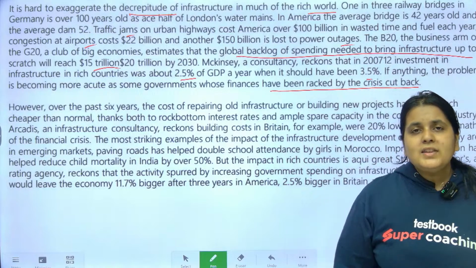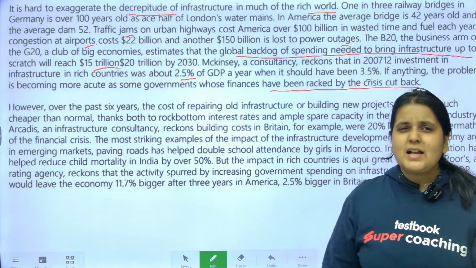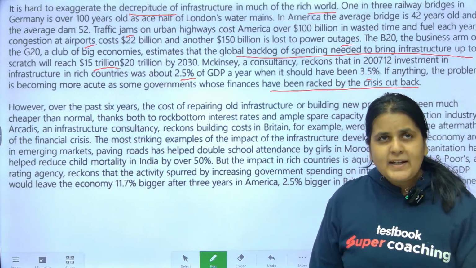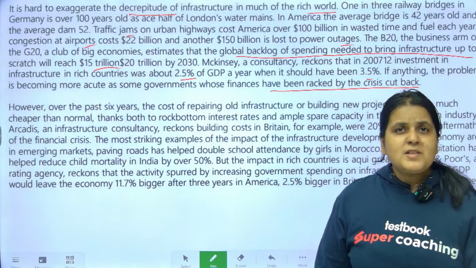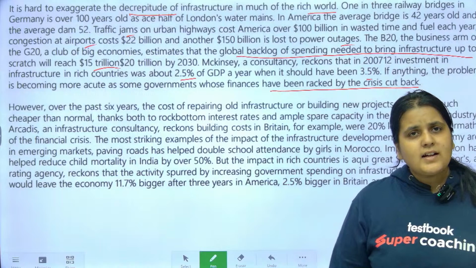And then I know that, okay, this passage is talking about infrastructure in the rich world. It's given examples ki infrastructure shabby kyun hai. And they are saying ki backlog of spending bahut zyada hai. They are not spending enough. There is a financial crisis. That's all. Ho gaya khatam.